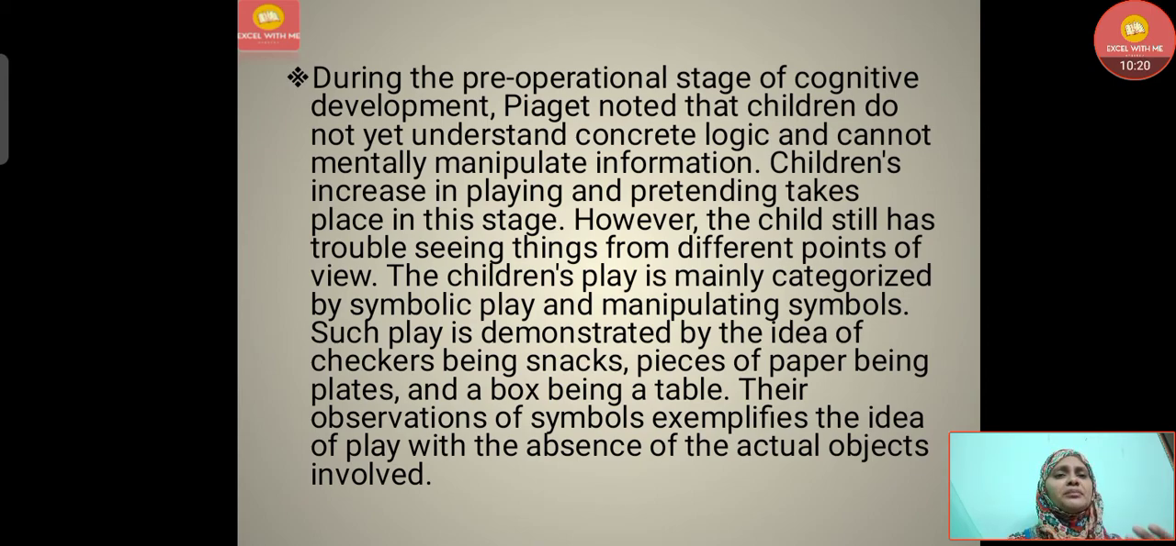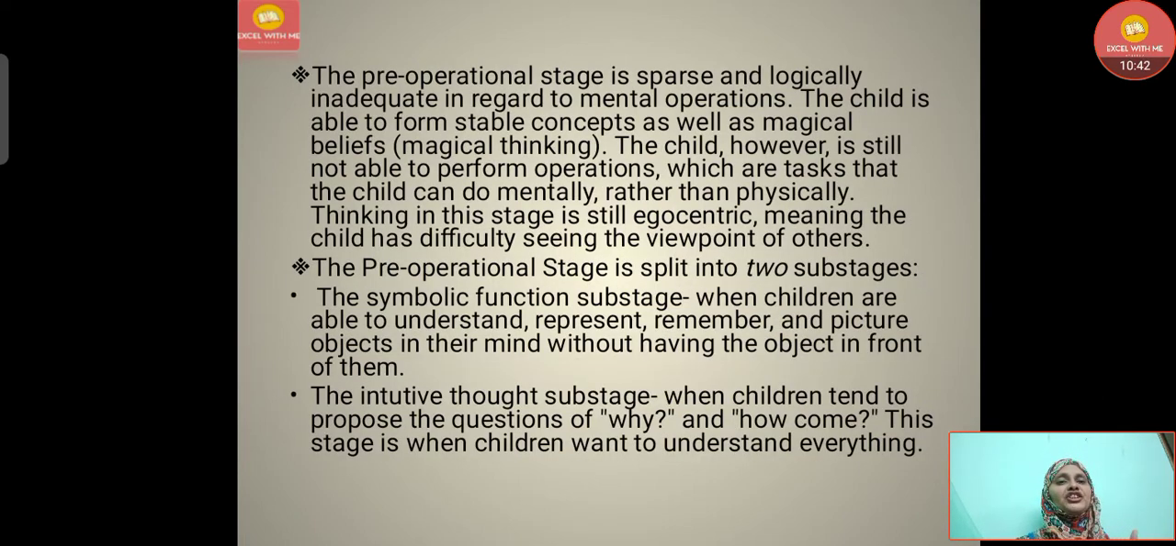The children's play is mainly categorized by symbolic play and manipulating symbols. Such play is demonstrated by the idea of checkers being snacks, pieces of paper being plates, and a box being a table. Their use of symbols exemplifies the idea of play with the absence of the actual objects involved. The pre-operational stage is sparse and logically inadequate in regard to mental operations. The child is able to form stable concepts as well as magical beliefs. Magical thinking will develop here.